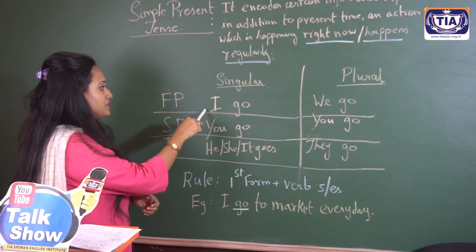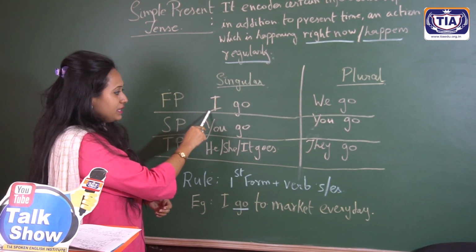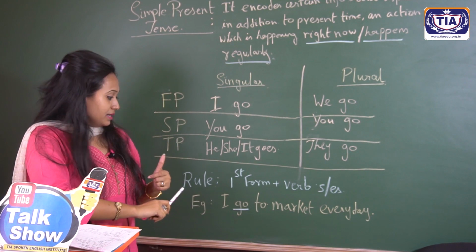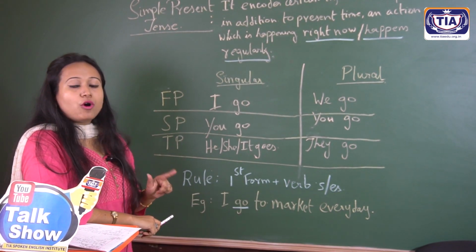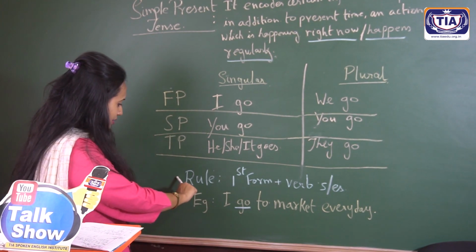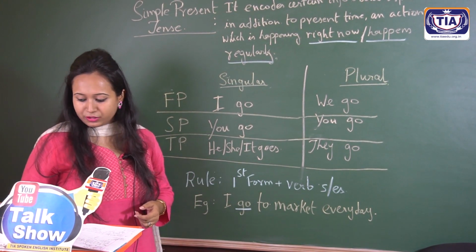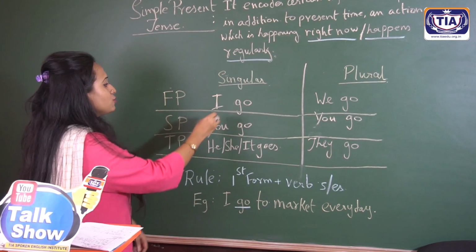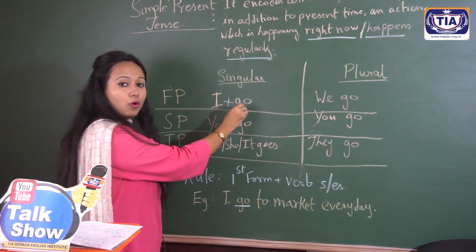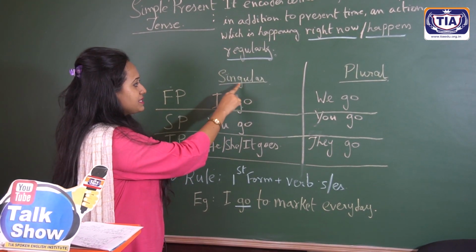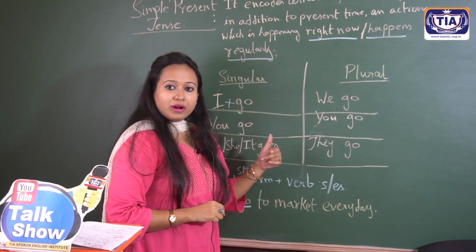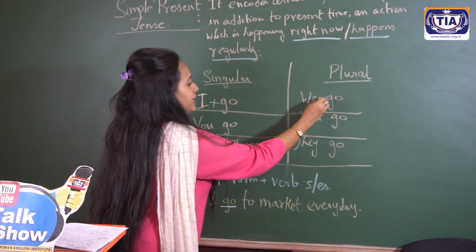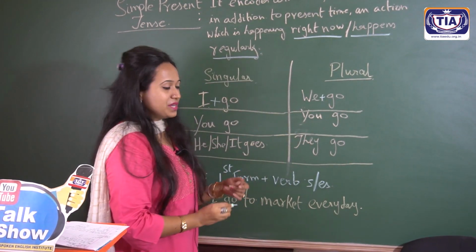The first thing is first person I. With it, the thumb rule is the first form of the verb, and we will add an s or es with it. For your convenience, the rule is written over here. You all can see it. So I plus go, I go. This is for the singular first person. When we come to the plural form of the first person, it is we plus go.